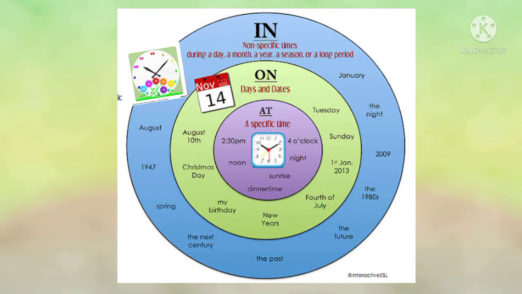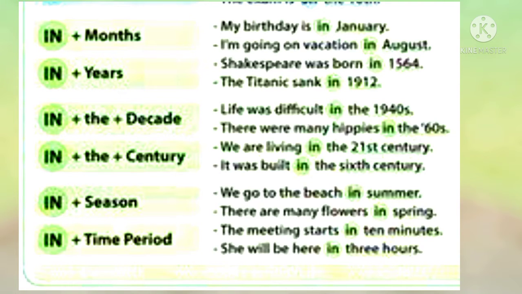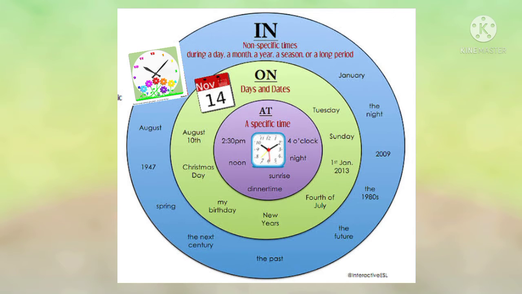Children, in is used for months, for years, seasons, for a particular time of the day, and for centuries. In is also used for non-specific time in past or future. For example, my birthday is in January. It was built in the 16th century, etc. Now, children, let us see preposition on.